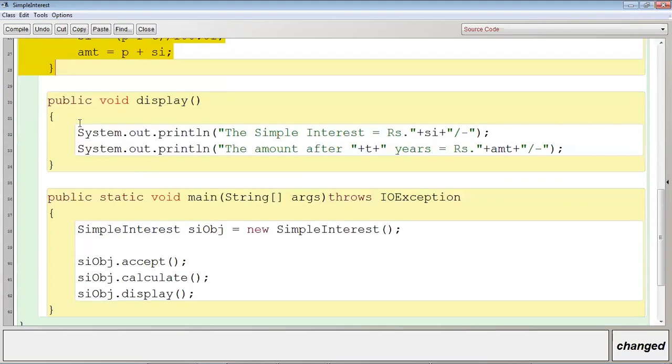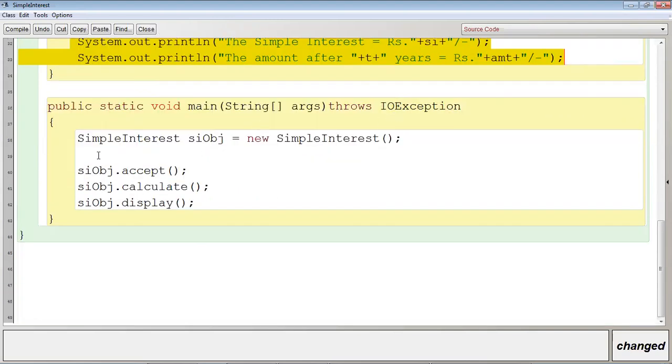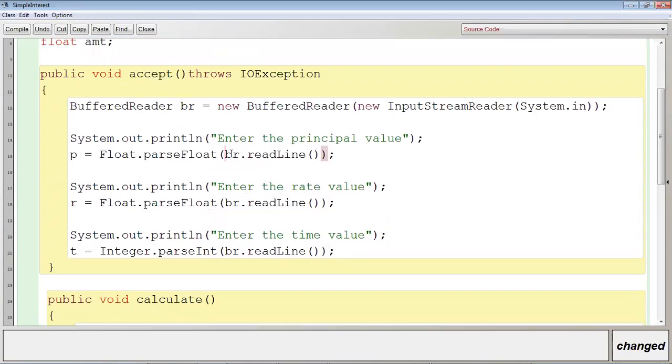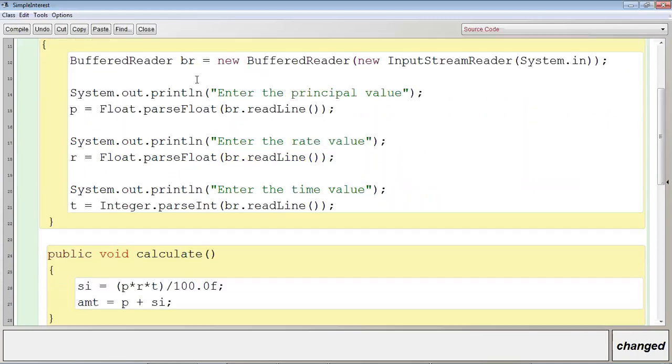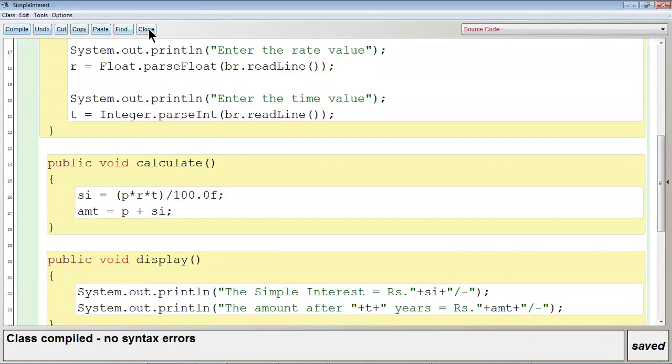No. You can see the body of the display method. Can you find any direct or indirect relation with the br.readLine method? No. But from within the main method, you are calling the accept method. So indirectly, it was related with calling the readLine method. That is the reason why we have to write throws IOException at the head part of both the accept method as well as the main method. Clear? Now let me compile this, close,